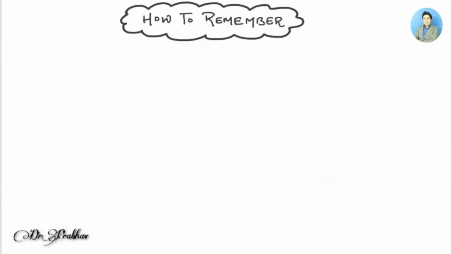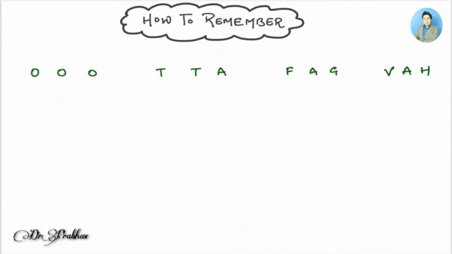Now the question arises, how to remember these cranial nerves. To remember them, I have elaborated it using the initial letters of these nerves and divided them into groups, as you can see over here. Now we will fabricate a sentence that is very easy to remember. For example: only one option to talk about friend and girlfriend, values at heart. I repeat, only one option to talk about friend and girlfriend, values at heart.